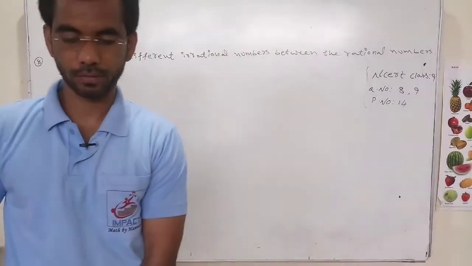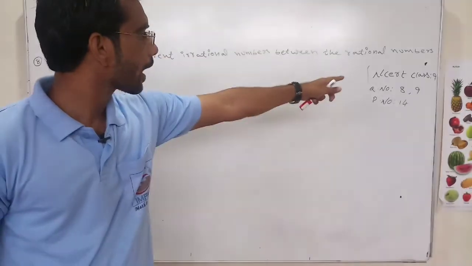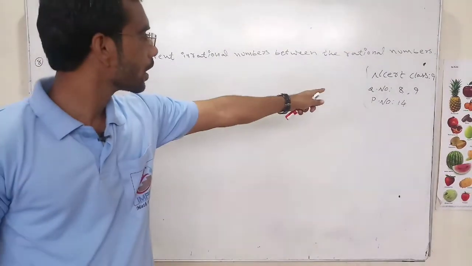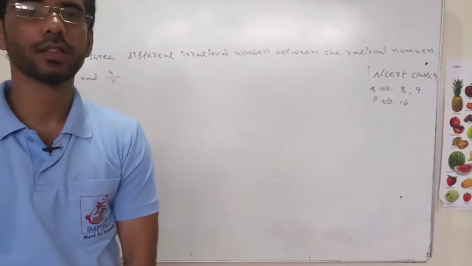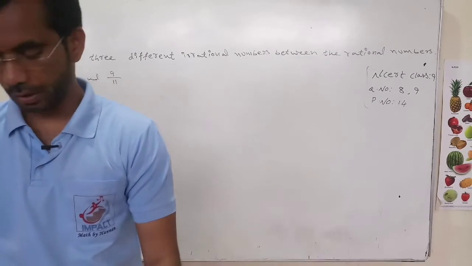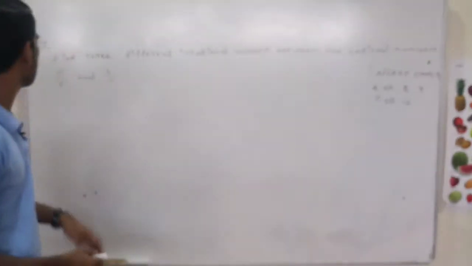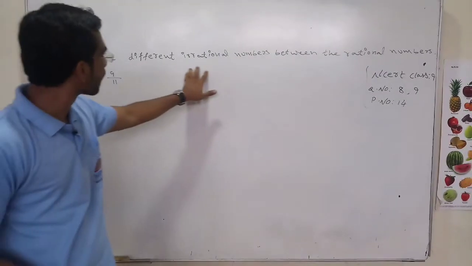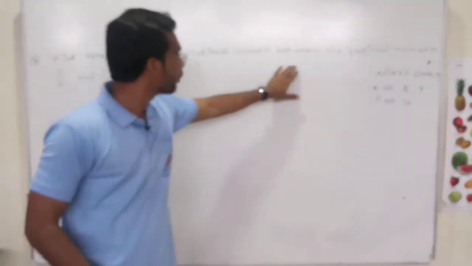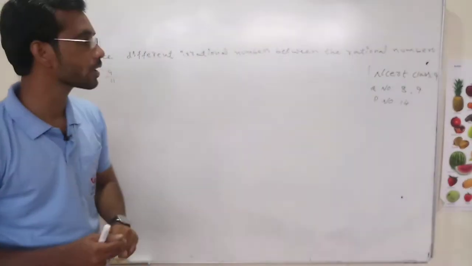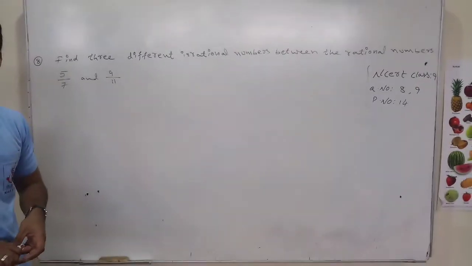Hello my dear students, today we are going to see NCERT class 9th questions number 8 and 9, page number 14 of exercise 1.3. In this question it is saying find three different irrational numbers between the rational numbers 5 by 7 and 9 by 11.